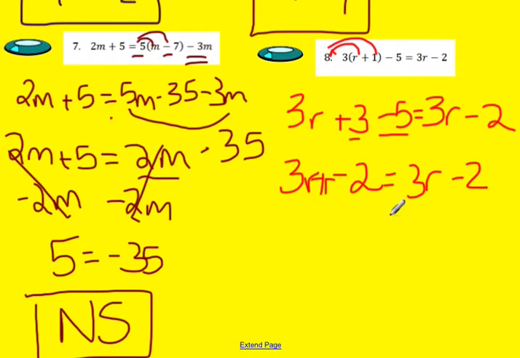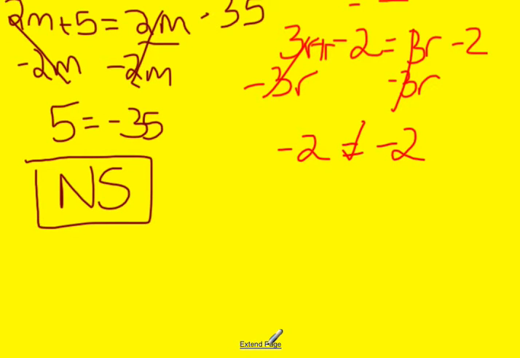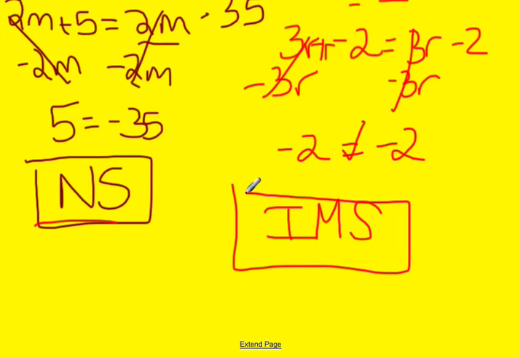So now I'm going to bring that 3r over to the other side. So I'm going to go ahead and subtract it from both sides. Well, what I notice is that cancels out again. Those 3r's kind of disappear. So then I have negative 2 is equal to negative 2. Well, this time, that's a true statement. Negative 2 is equal to negative 2. So instead of no solution, we have infinitely many solutions, which means everything is a solution. And I don't want to write out infinitely many solutions because that will be a hand cramp. So I'm going to write that out as IMS.